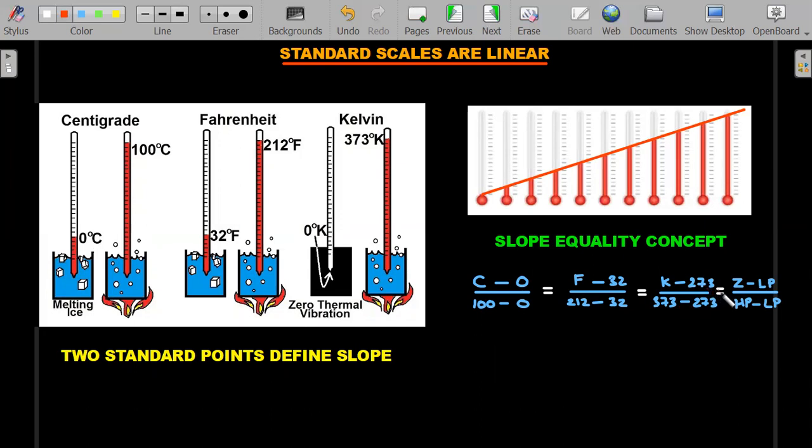For any Z scale, let's say I'm defining a new scale called Z, then you write Z minus LP, where LP is the lower point that you're defining. It could be not just the boiling or melting point, but whatever you take, the corresponding low point, which here should be the melting point, and HP is the higher point. All of these ratios should be equal, and that is what I'm going to use in the previous question, where x by 3, x is the new scale that he has defined.